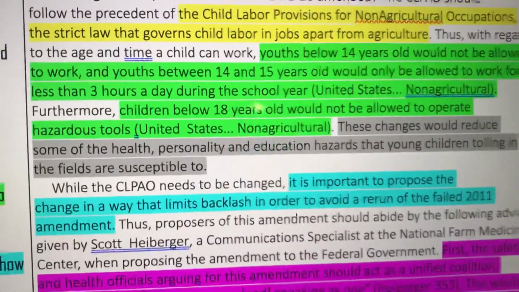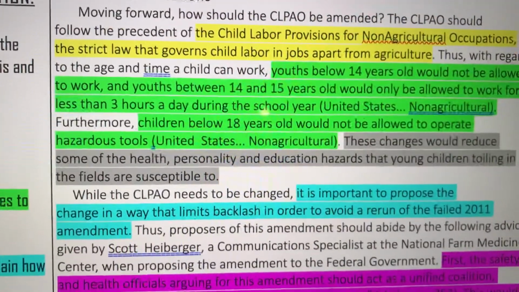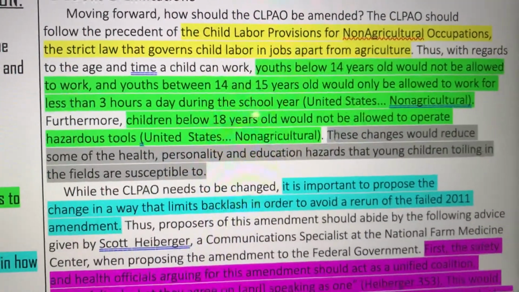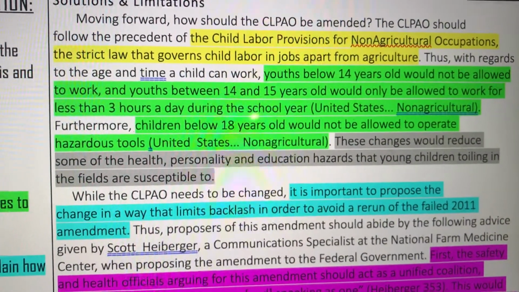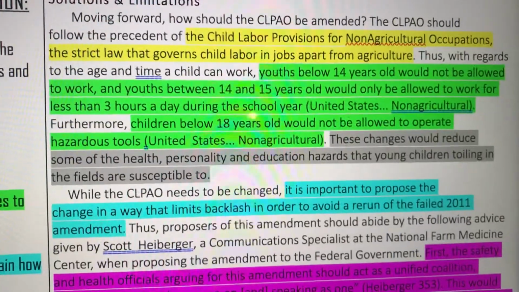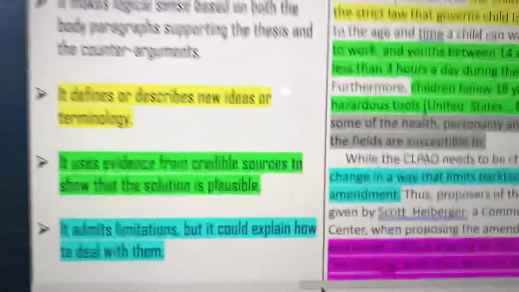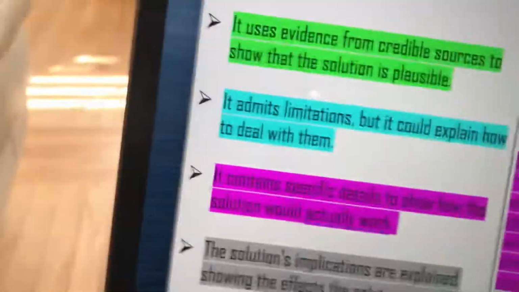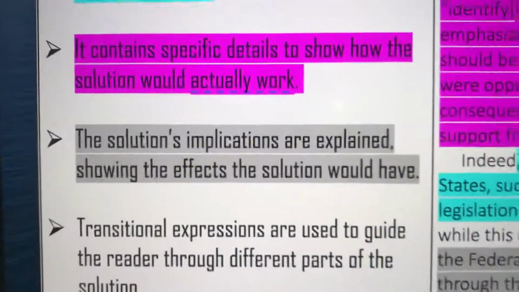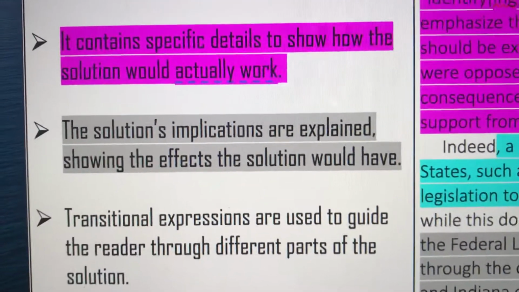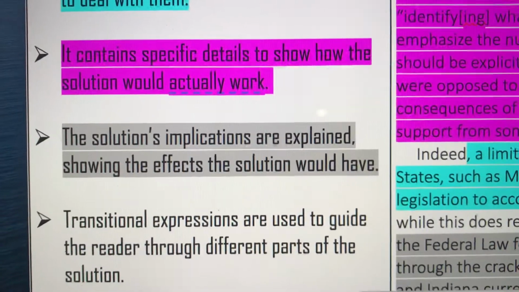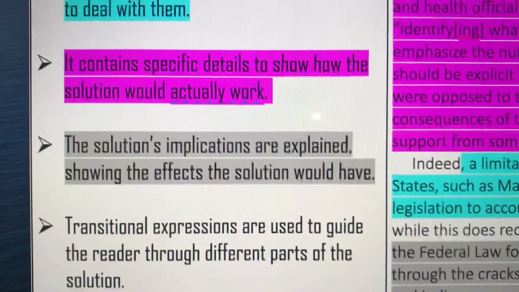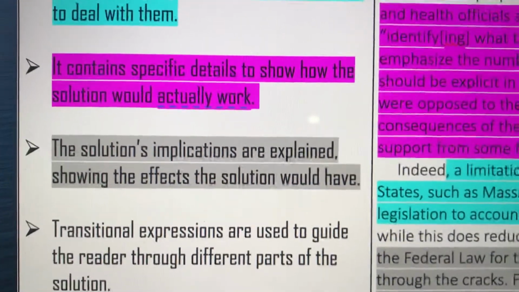It says, "These changes would reduce some of the health, personality, and education hazards that young children toiling in the fields are susceptible to." So that is highlighted in gray. And we remember that when something's highlighted in gray, it's the implications, the likely consequences. Consequences usually being positive. And what would happen in a positive way if we implemented this solution?